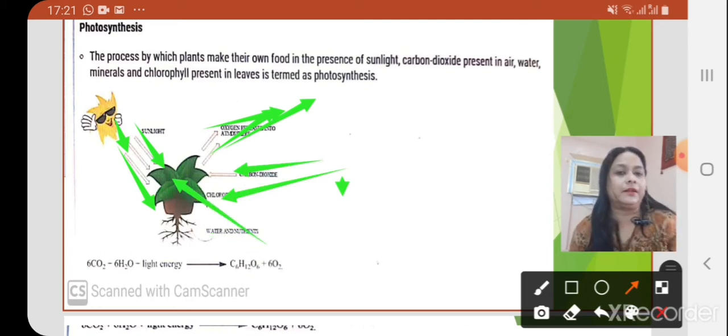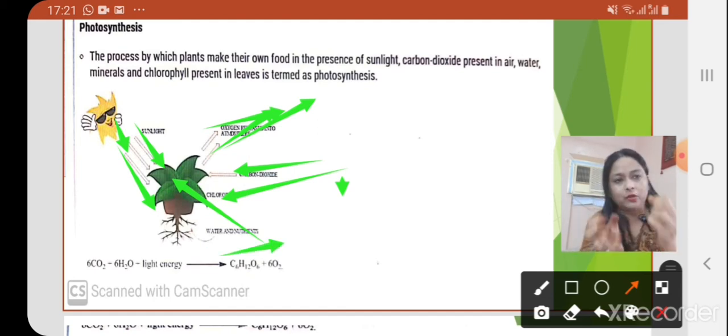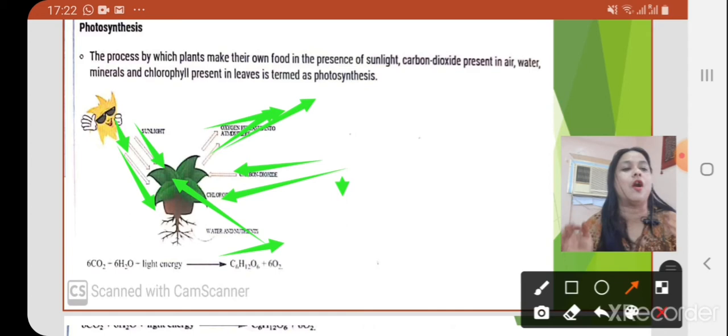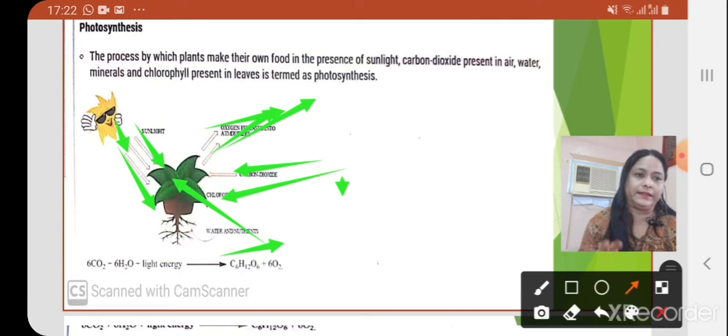Water and minerals are present in the soil, and the plant's roots penetrate deep inside and absorb water and minerals from the soil, which reach the leaves. There the leaves prepare and make food in the form of carbohydrate by using carbon dioxide and water.